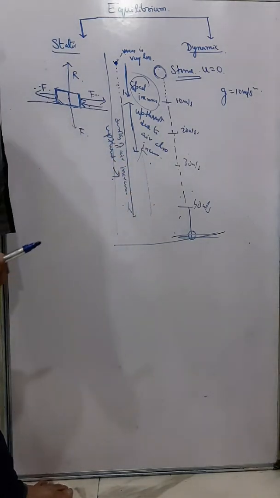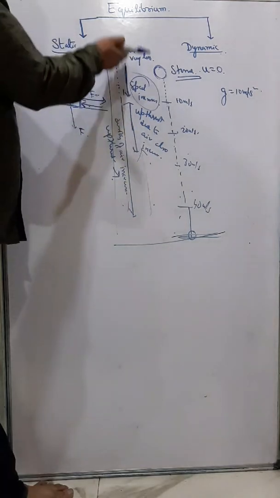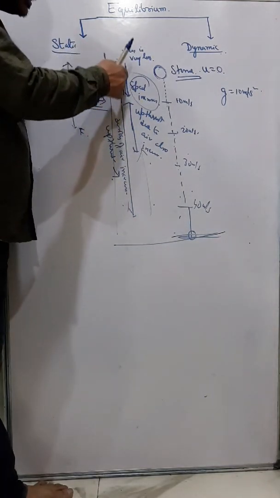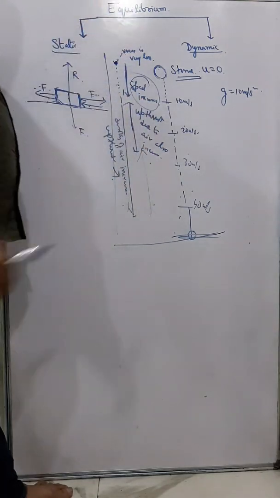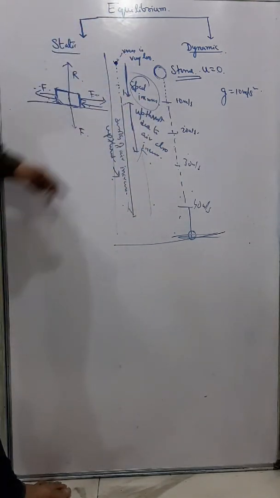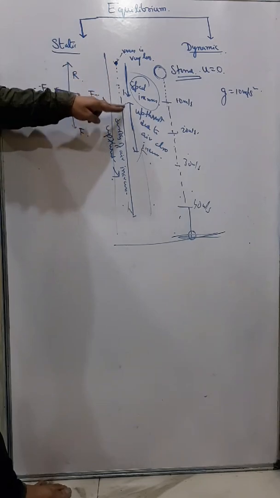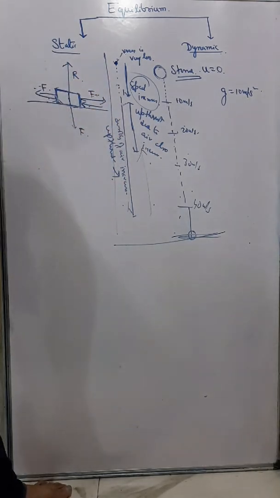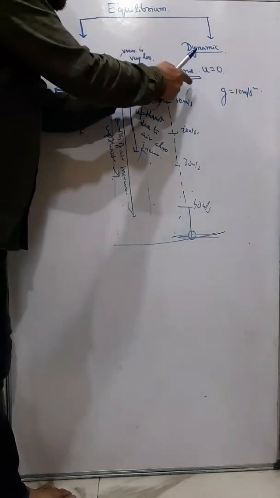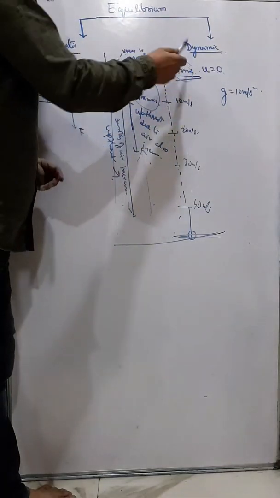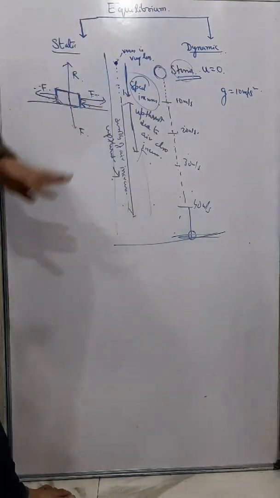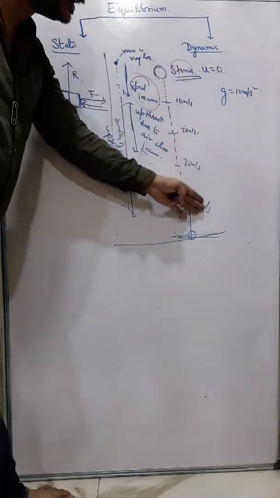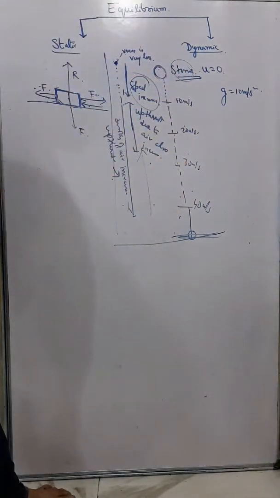So the increase in speed is counterbalanced by the upthrust in the opposite direction, and hence the speed of the raindrop remains constant. The same thing does not happen for a heavy body, because the mass is more. So this upthrust does not affect it. The gravitational force is far greater than the upthrust.